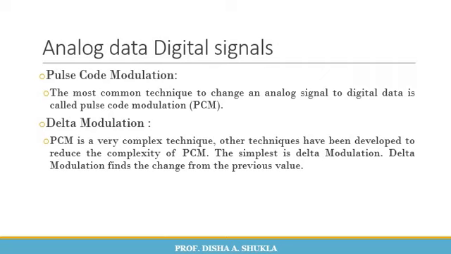Pulse code modulation is the most common technique to change any analog signal to digital data. Compared to that, this is a complex technique, so another technique has been developed to reduce the complexity of PCM, and this simple technique is called delta modulation. Delta modulation finds the change from the previous values and hence does it further.